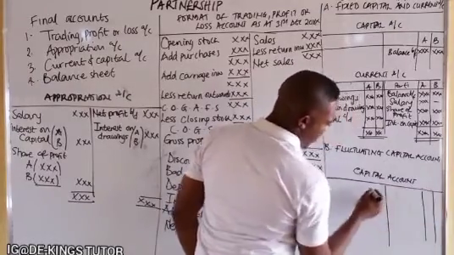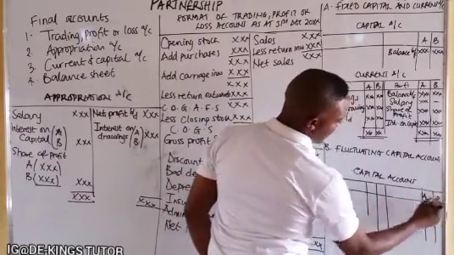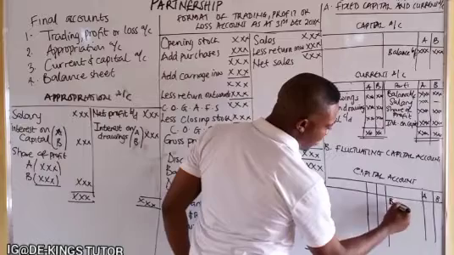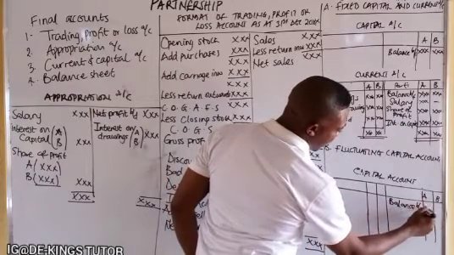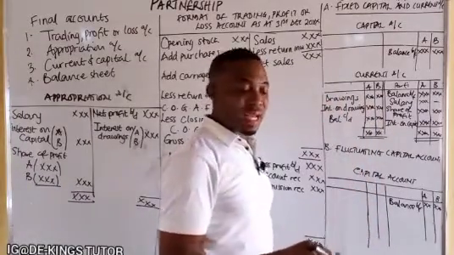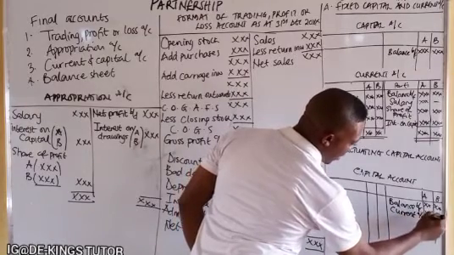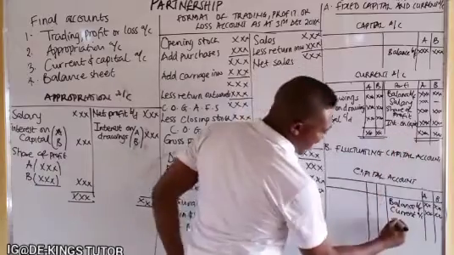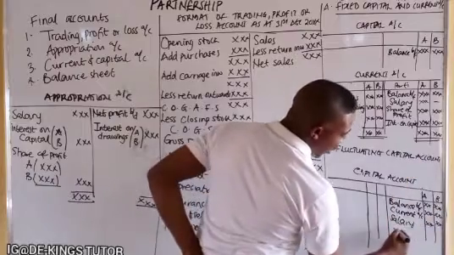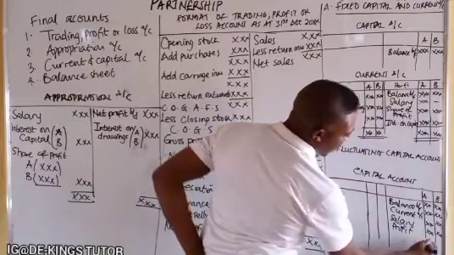The same way we recorded this, we'll have the partners A and B. Now, since this is capital account, any money brought forward is recorded as balance brought forward. For current account, if there's any money in their current account, it can be brought here as current account. The same way, if they have salary, you record it. If they have share of profit, you record it. If they have interest on capital, you record it.